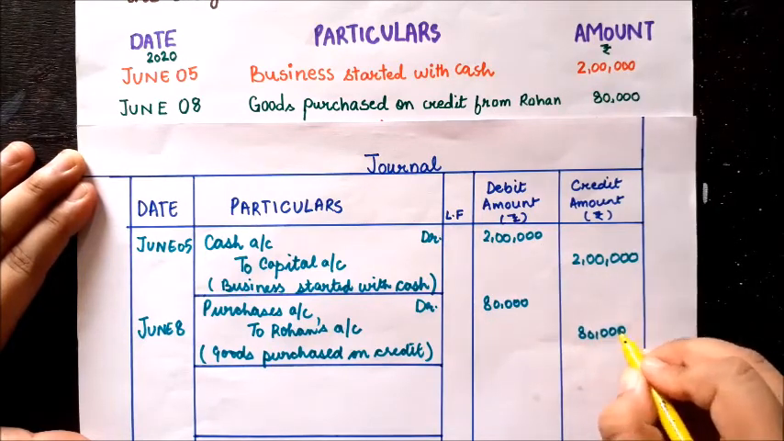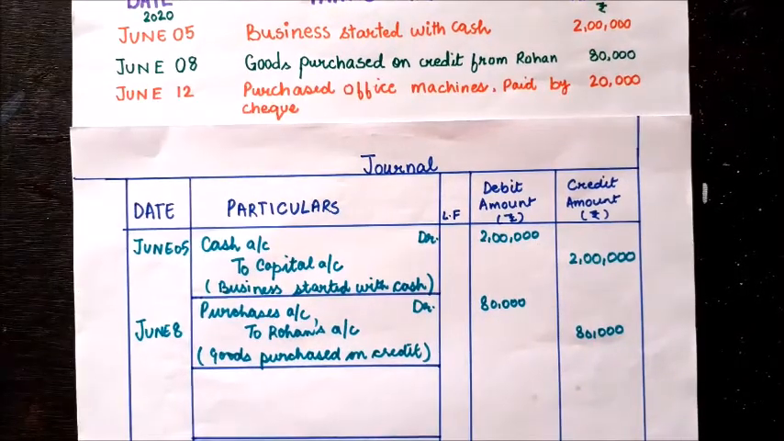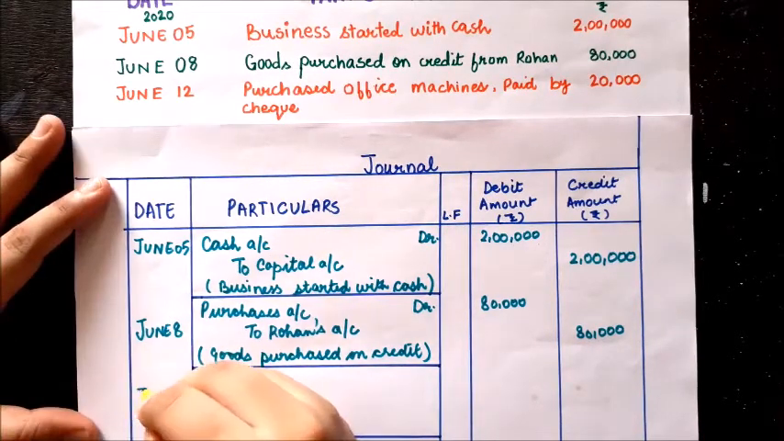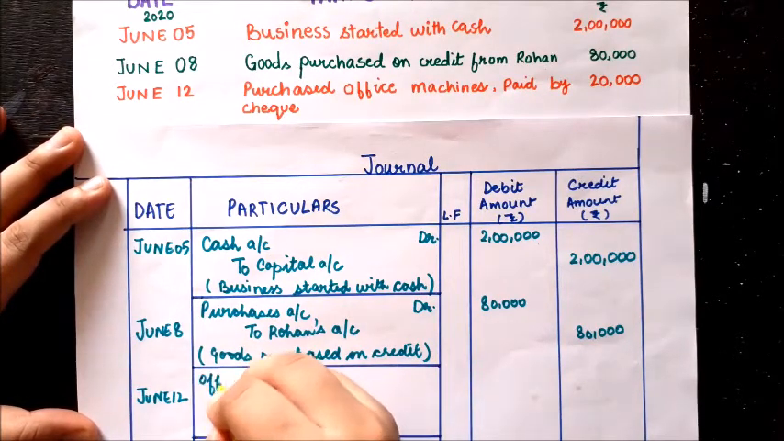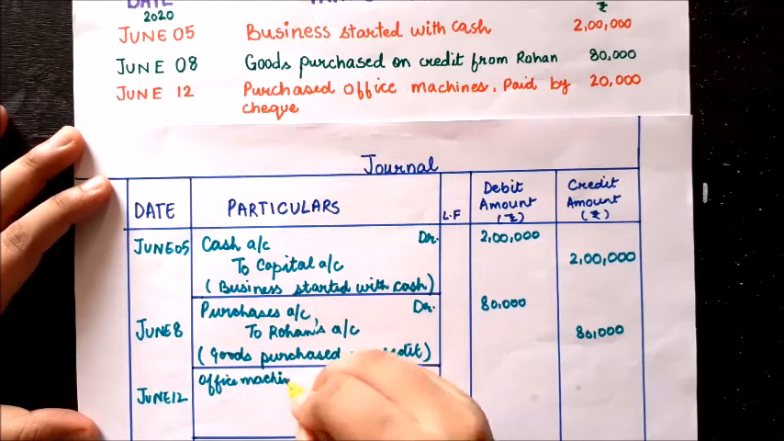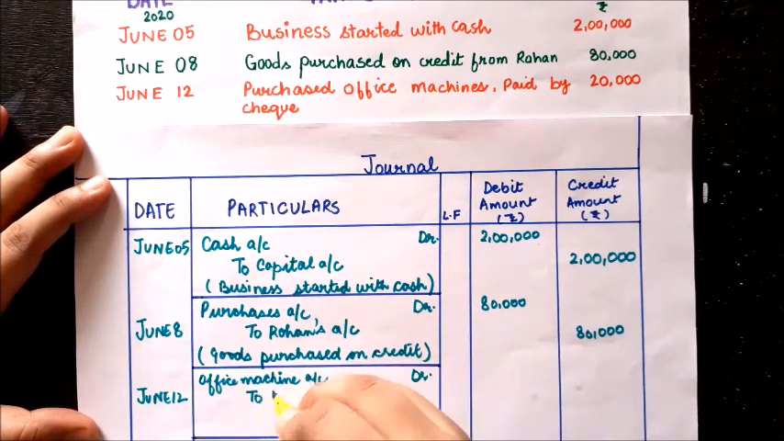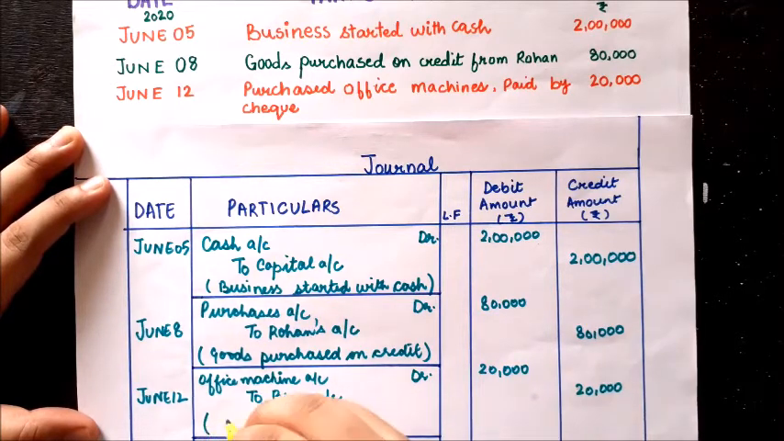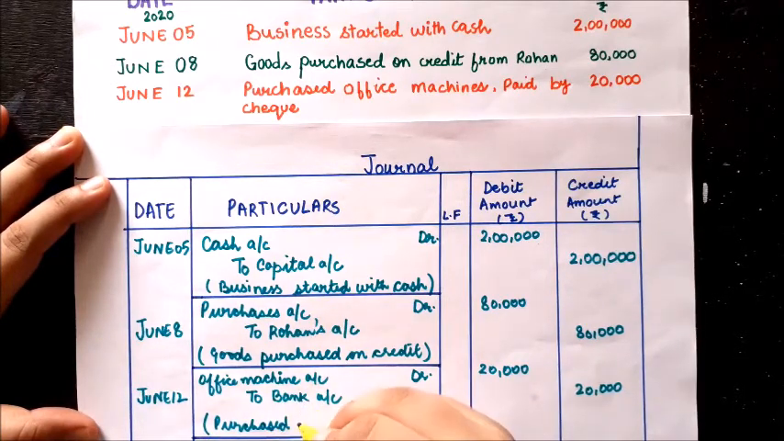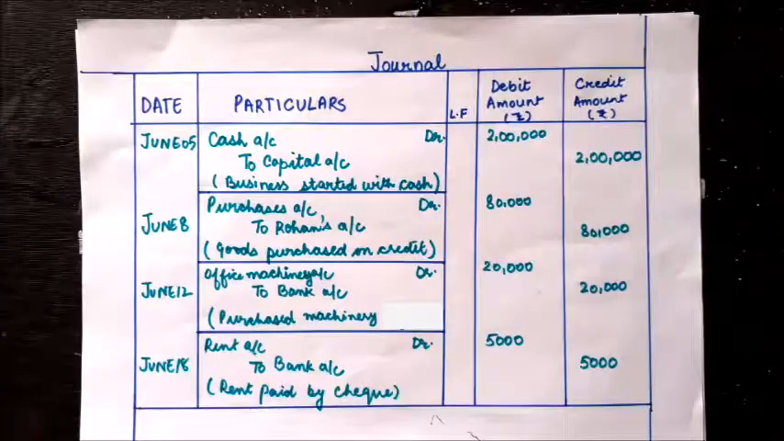The third entry: purchased office machinery and paid by check, that is 20,000. So here is the entry: office machinery account debited to bank account. Since money is going out of the bank, the bank will be credited. In the debit column I'll write 20,000 and in the credit column I'll write 20,000, and narration: purchased office machinery.